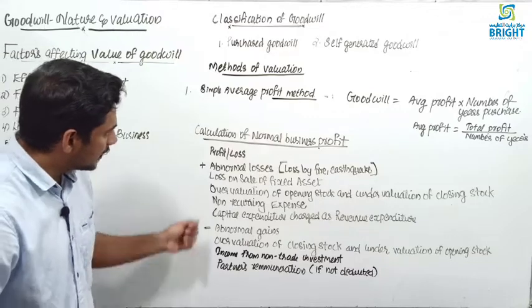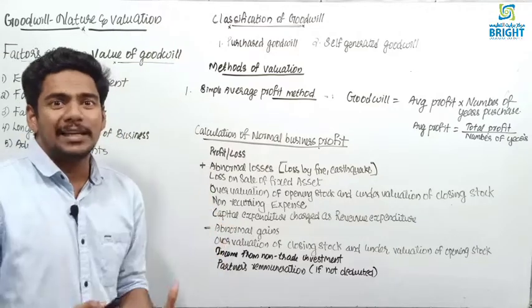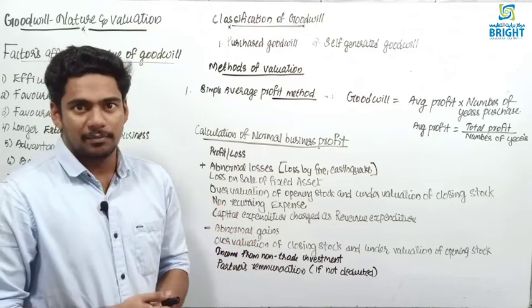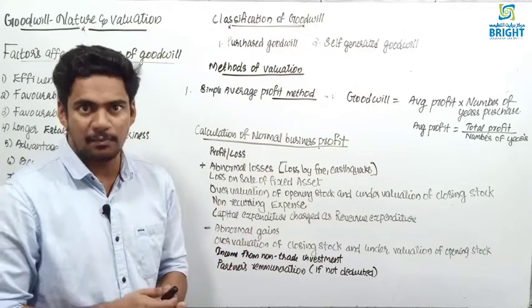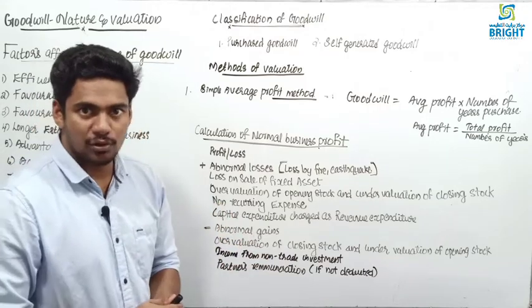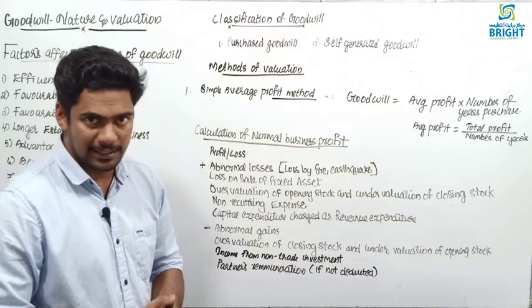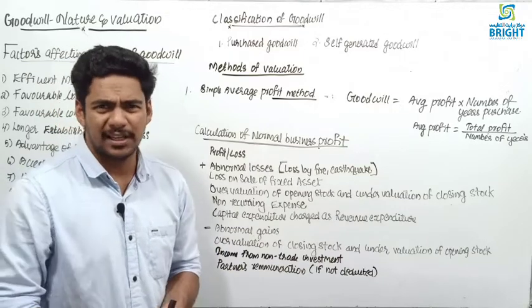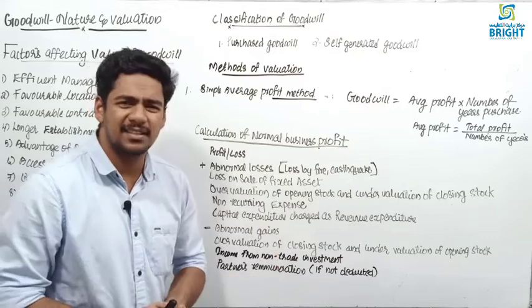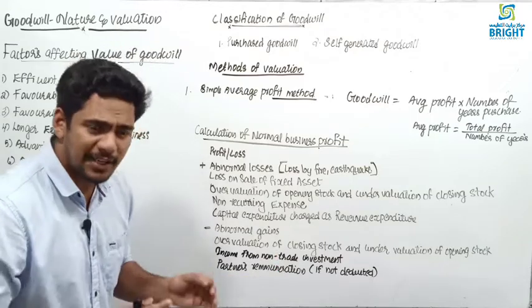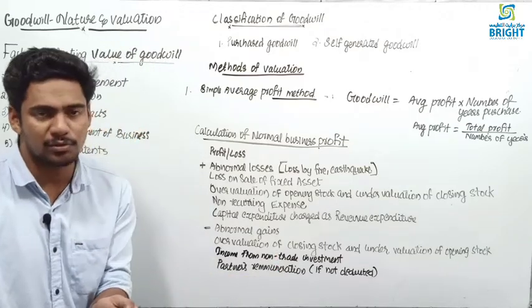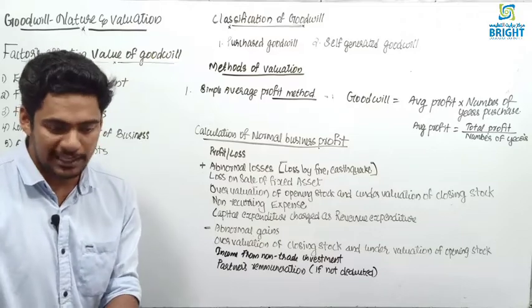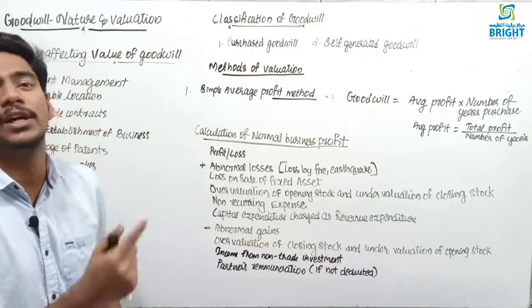Okay, then if there is any abnormal gain, like an insurance claim received, that is an example of abnormal gains, not recurring in nature. If anything is received and you already added it as income, now you have to deduct.